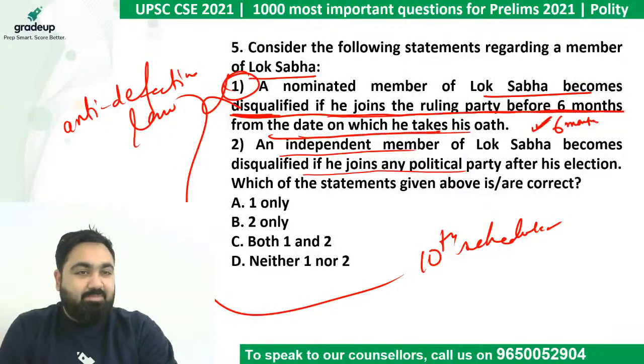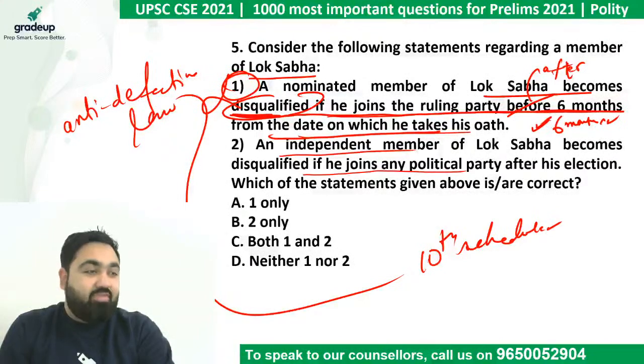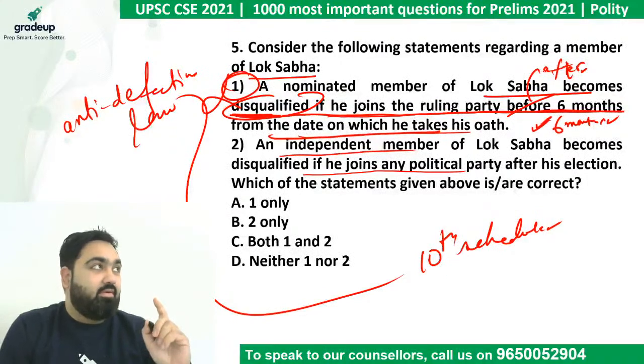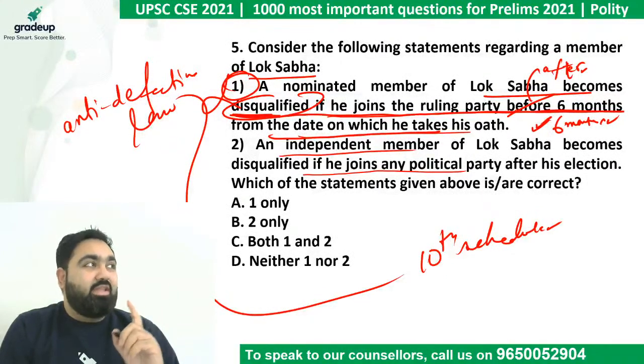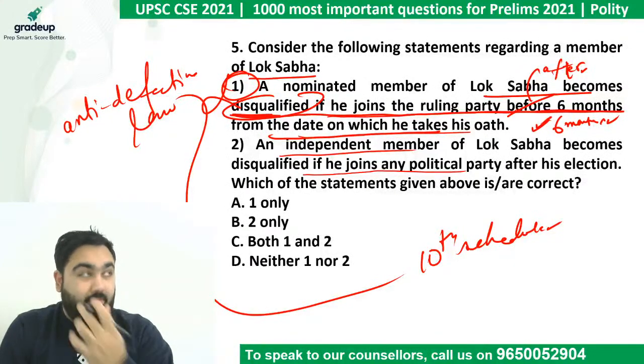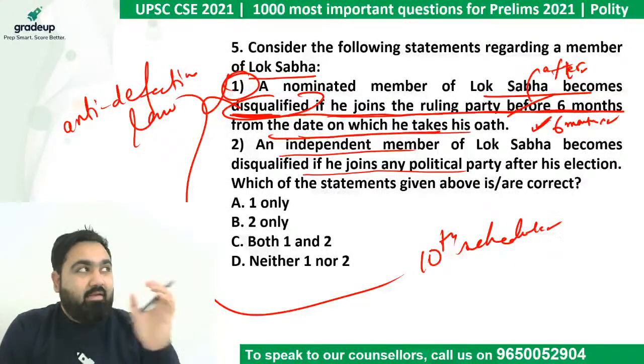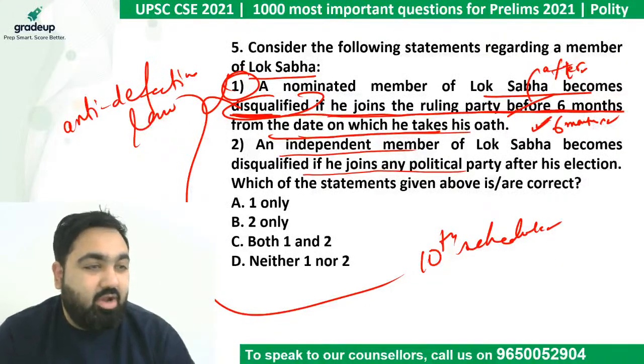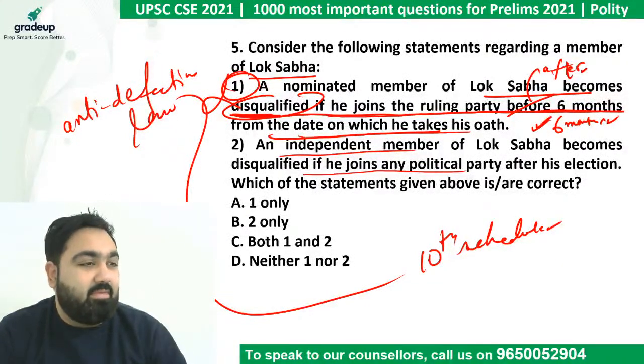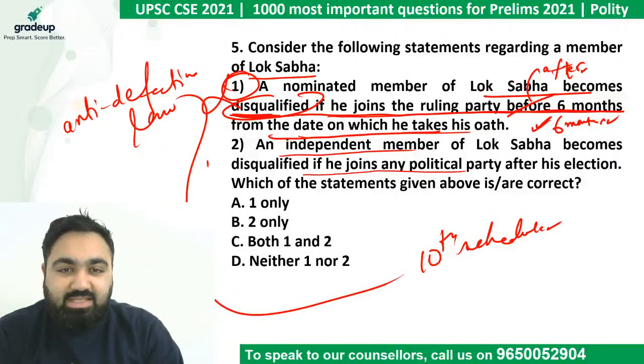He can join any political party before 6 months. In the first 6 months, he can join any political party. He will be disqualified if he joins a political party after 6 months. But before 6 months, he will not be disqualified. Right? This is what the anti-defection law is: if a nominated member joins a political party in the first 6 months, the person will not be disqualified. After 6 months the person will be disqualified. So the first is incorrect, the second is correct.